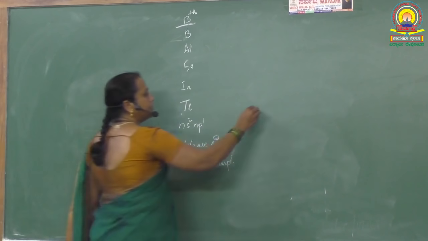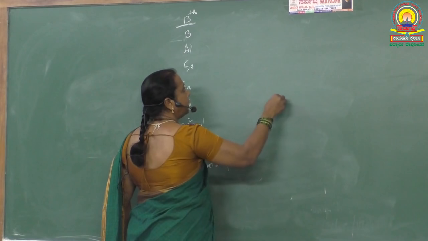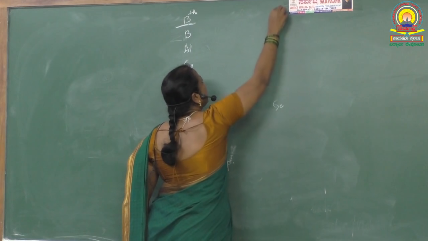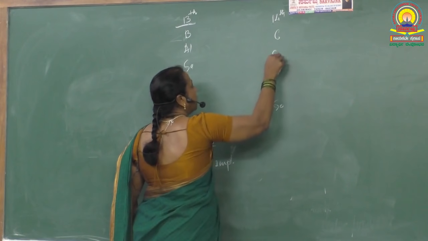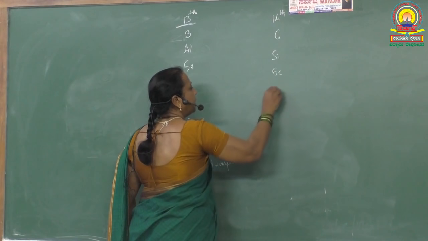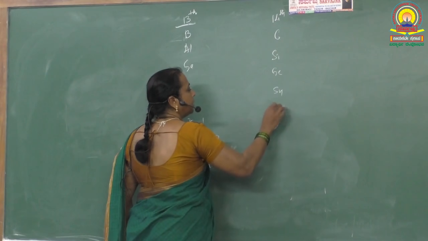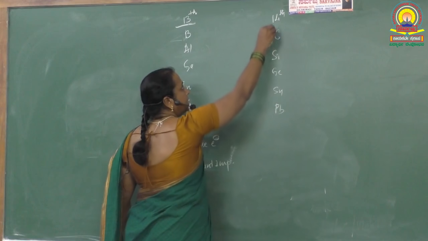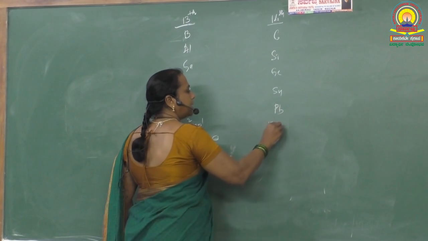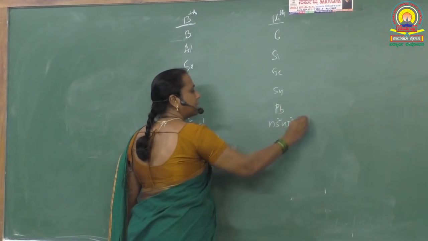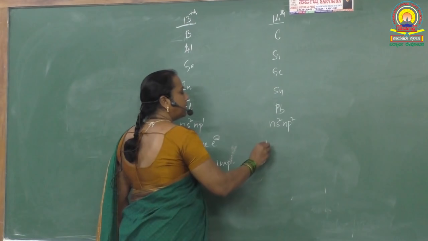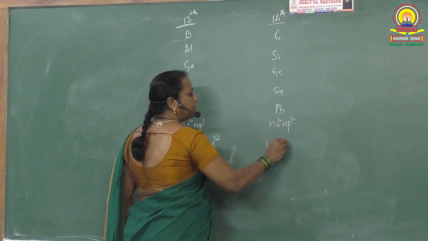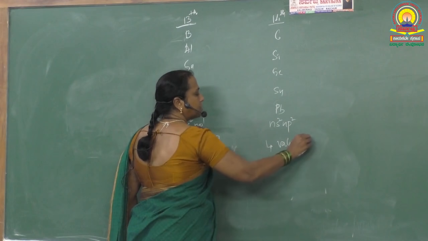Germanium belongs to the 14th group: carbon, silicon, germanium, tin and lead. These 14th group elements have valence electronic configuration ns2 np2. They have 4 valence electrons.